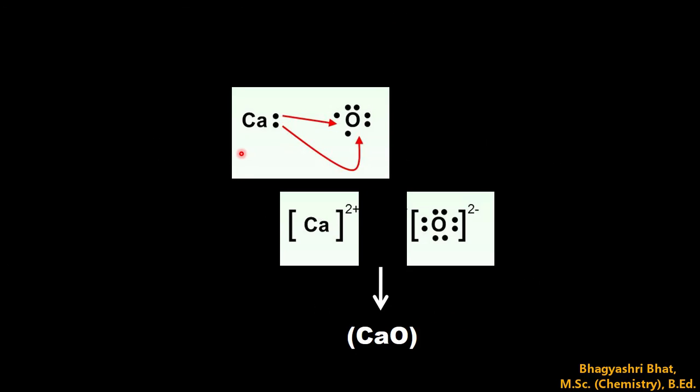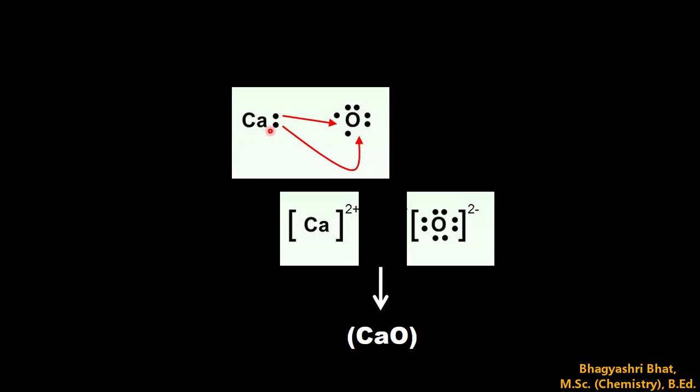So the next ionic compound we are taking here is calcium oxide. How is this calcium oxide forming? That we will learn now. Calcium has two valence electrons in its valence shell, which I have represented by two dots. Oxygen has 6 valence electrons, so I have represented 6 dots around oxygen.